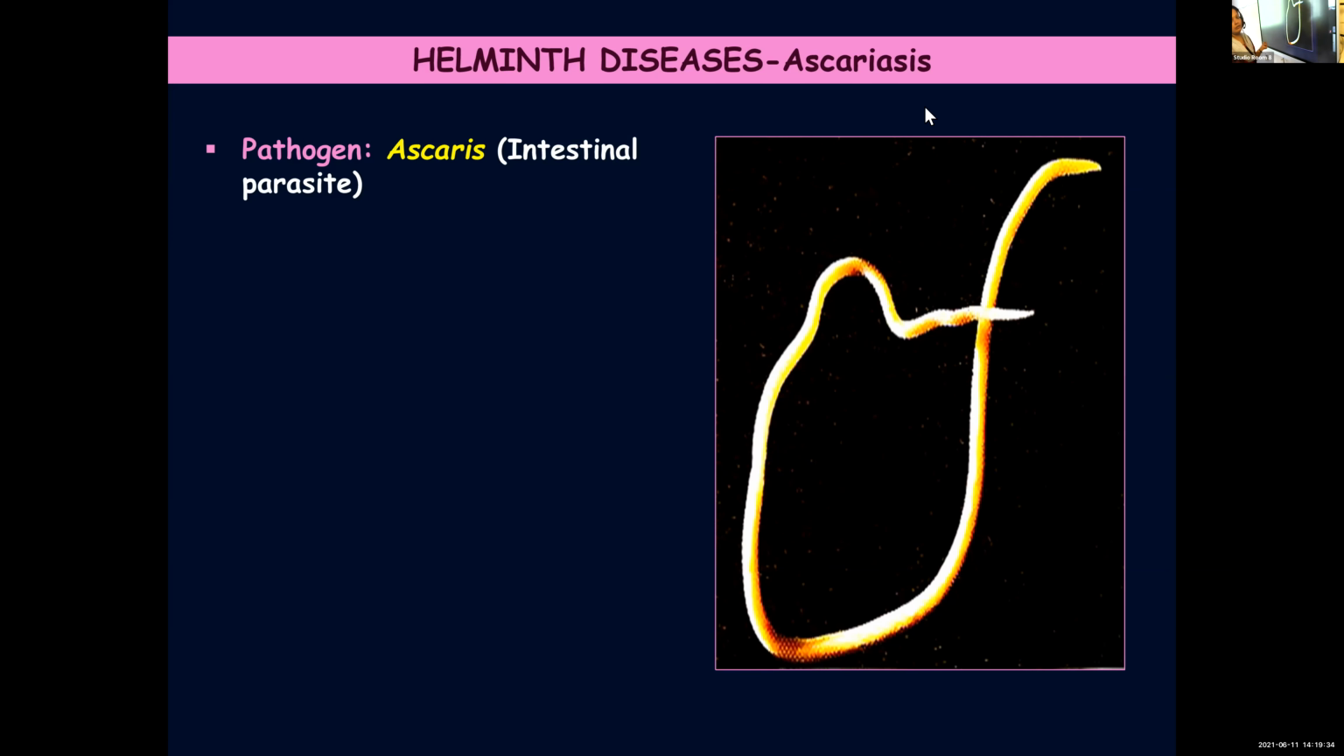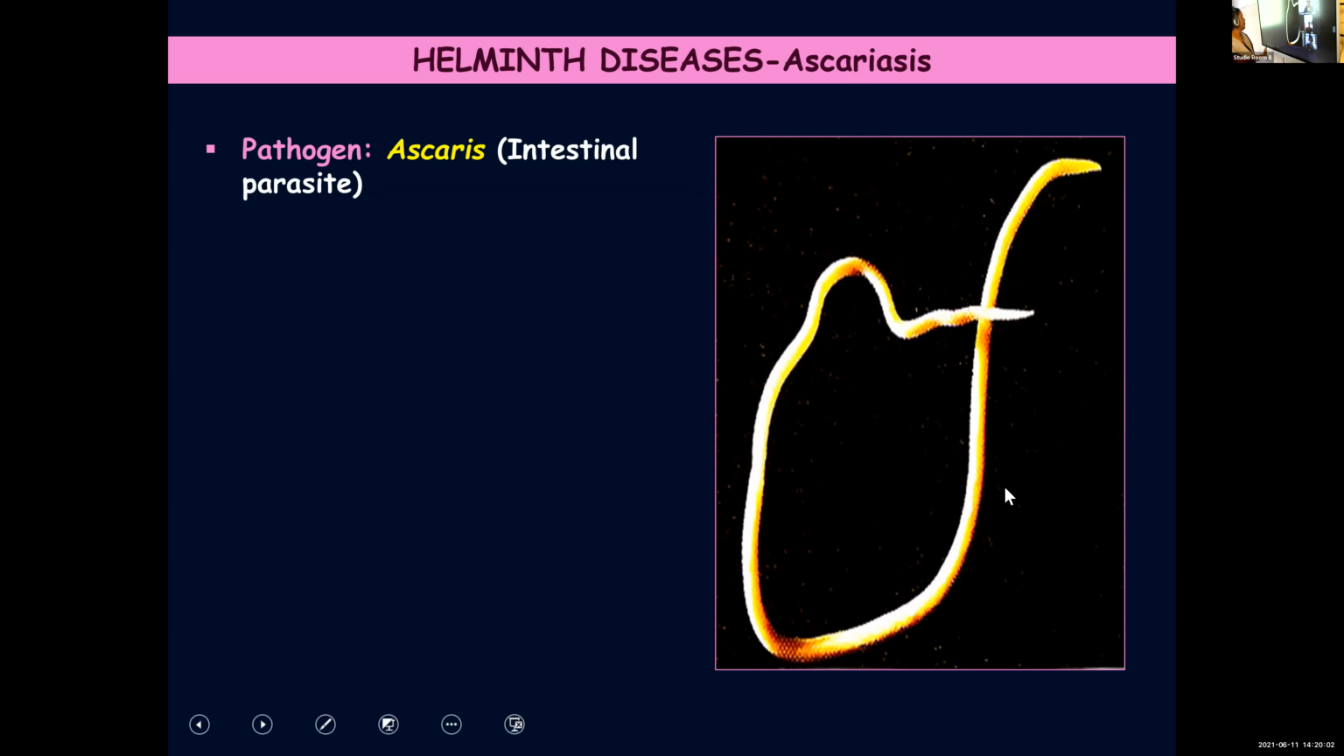So the definition for pathogen is any disease causing organism. The disease causing organisms, you can call them in general as pathogens. So the causative organism is Ascaris. You don't have to learn the species name. In the textbook only the genus name is given. So Ascaris is an intestinal parasite and it causes Ascariasis.